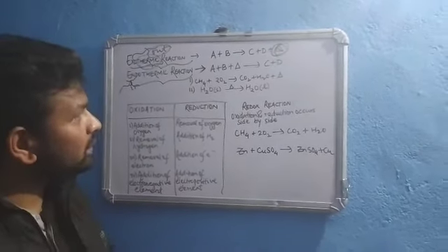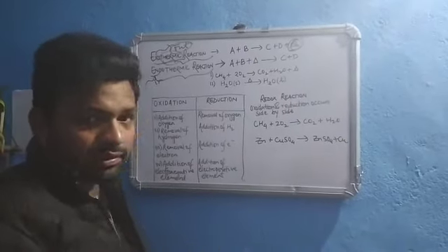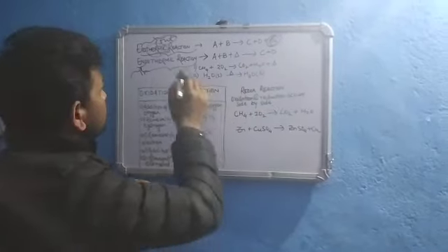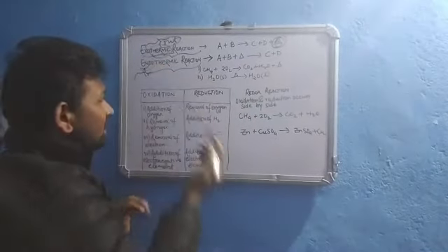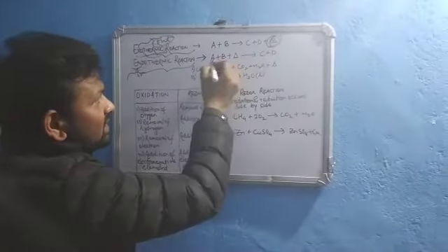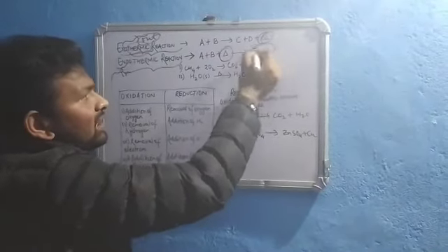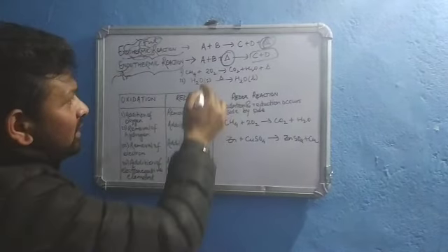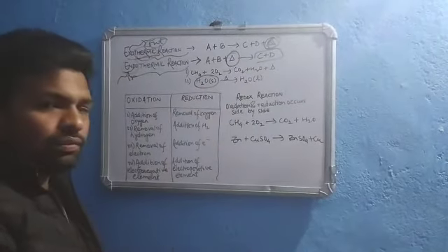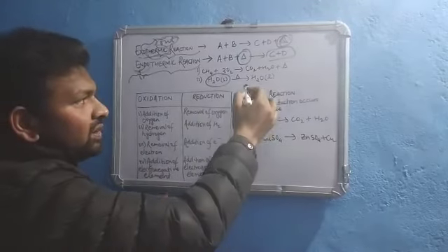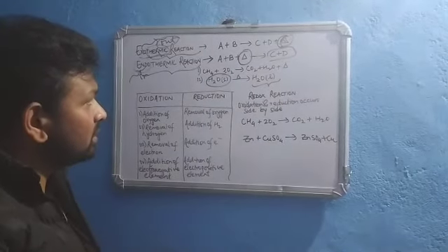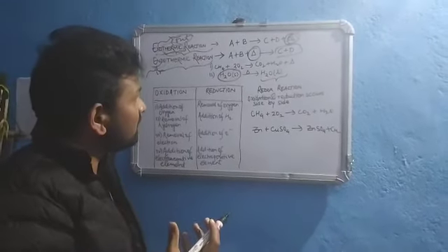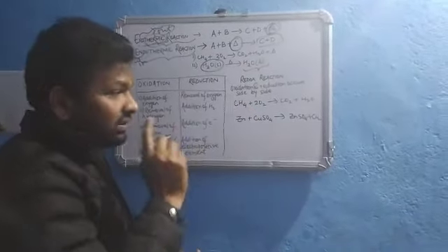For example, when you are burning fuel, it is an exothermic reaction, isn't it? Heat is given out. In a similar way, endo means in, which means heat is absorbed. You can see A plus B, heat is being absorbed and it gives some product. For example, if you take an ice cube and heat it, it gets converted to liquid, to water, isn't it? It absorbs heat and yields liquid water.